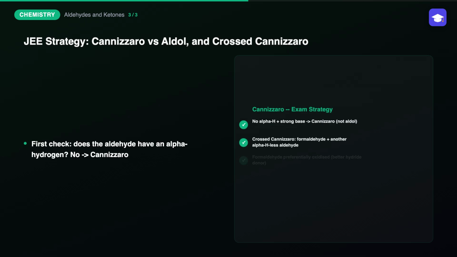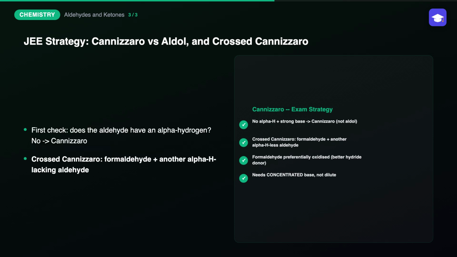The single most important first check on any JEE question involving an aldehyde and strong base is identifying whether that aldehyde has an alpha hydrogen. If yes, expect aldol condensation. If no, expect the Cannizzaro reaction instead. This alpha hydrogen test is exactly the deciding factor examiners test again and again.